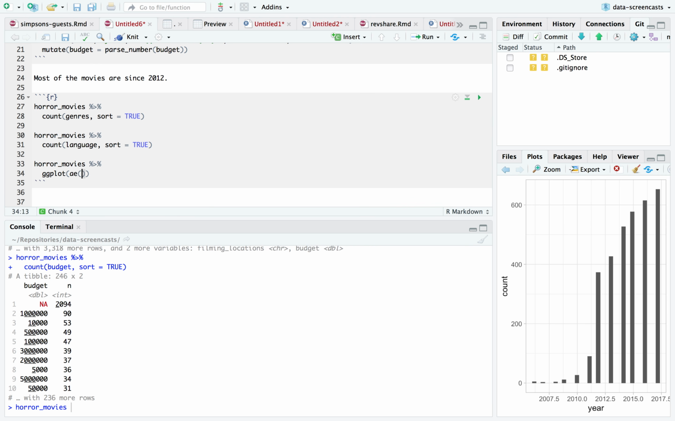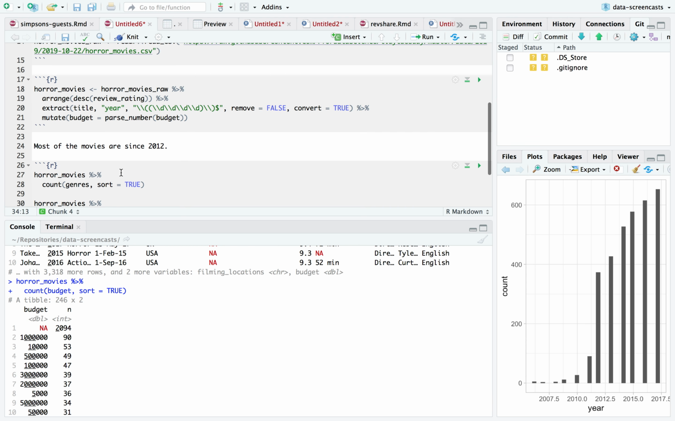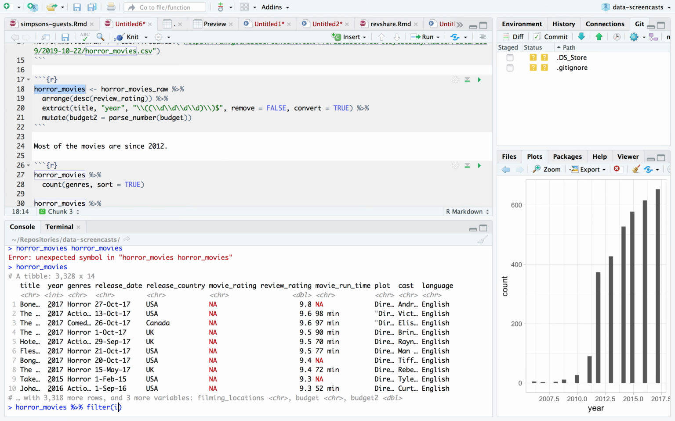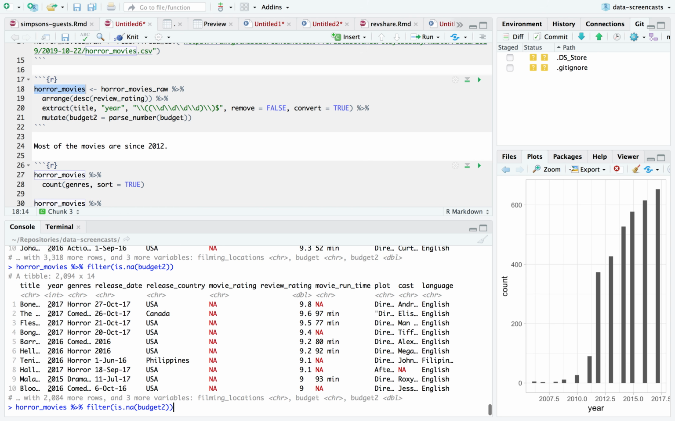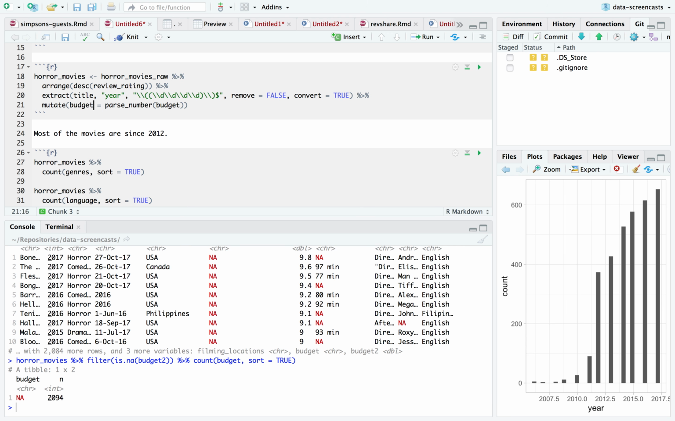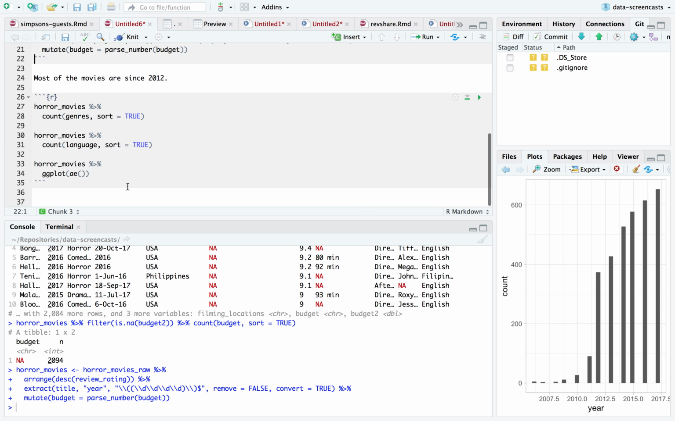It's a lot of missing budgets. I'm going to quickly do a thing where I say, all right, of the ones where is NA budget 2. What I'm doing is a quick trick where I want to see what are the budgets we can't parse. Is it only ones that are missing? Yes, that's good news. Either we're missing a budget or we're able to parse it. Okay. And in the meantime, we're going to look at our distribution.